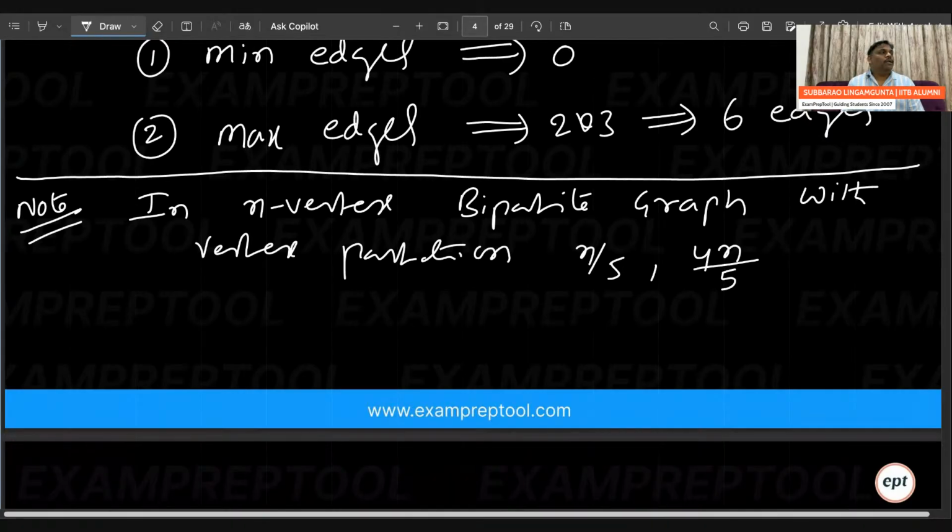Suppose we assume the number of vertices is 100. 100 by 5 means 20 on one side, and 4n by 5 is 80 on the other side.